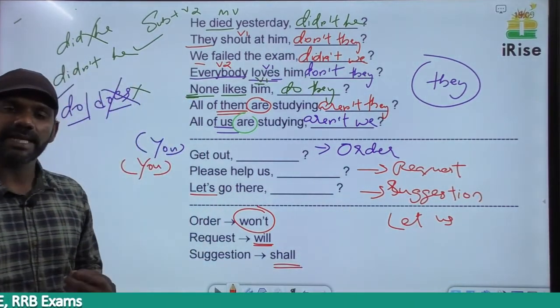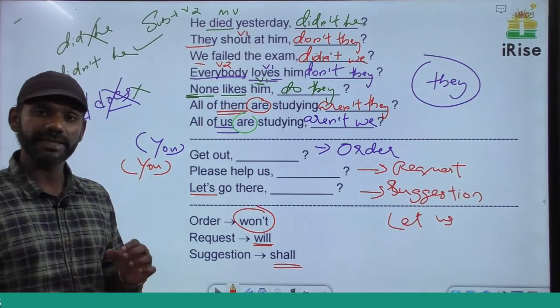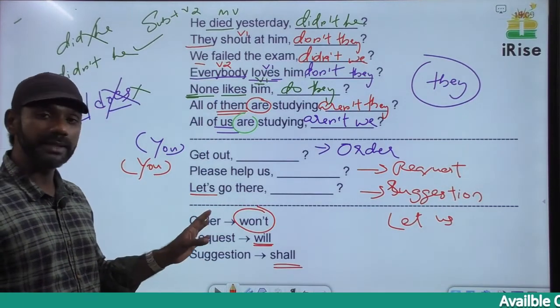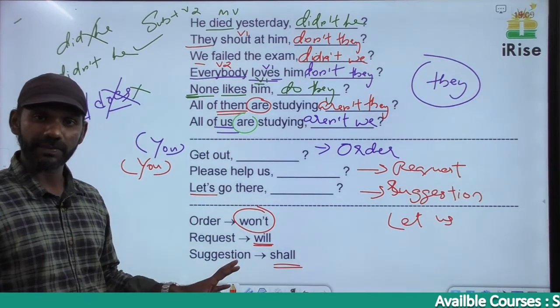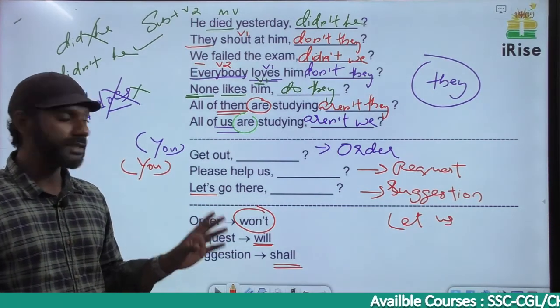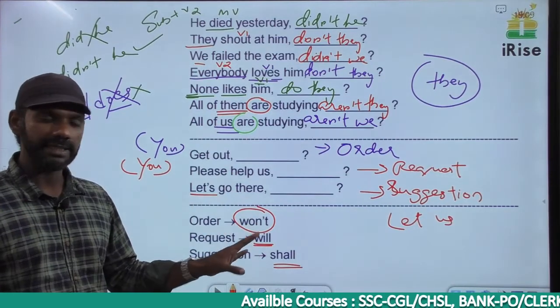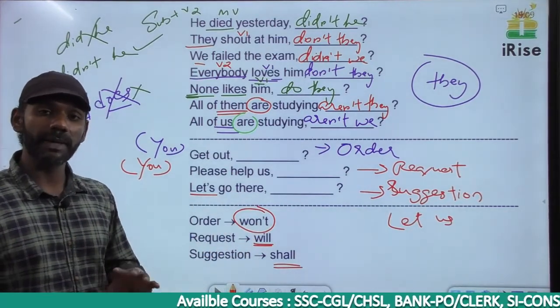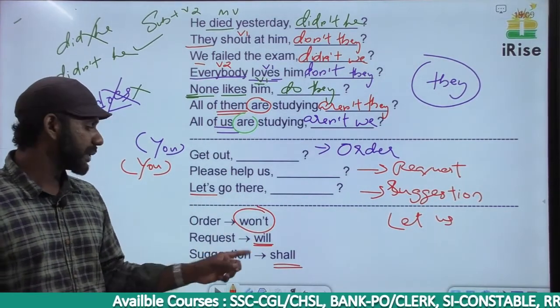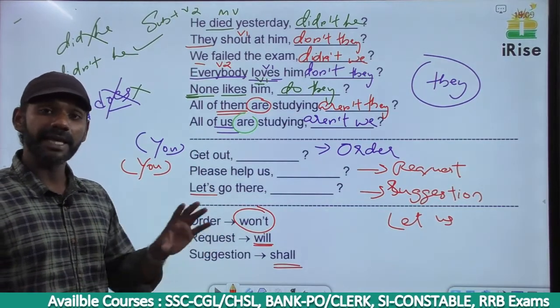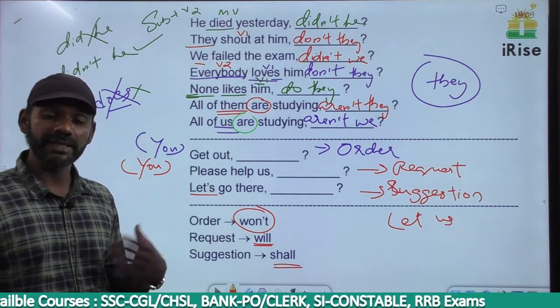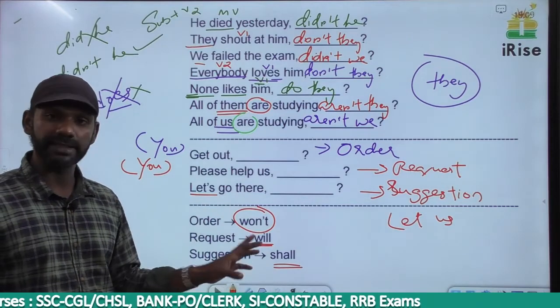Clear? So whether the sentence is negative or positive does not matter in the case of an order, a request and a suggestion. I repeat, in the case of an order, no matter whether the sentence is negative or positive, use won't in the tag. In the case of a request, use will in the tag. In the case of a suggestion, use shall in the tag.